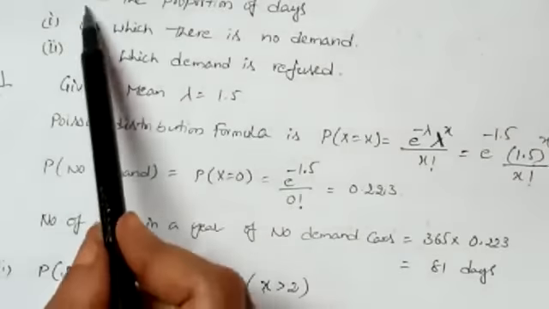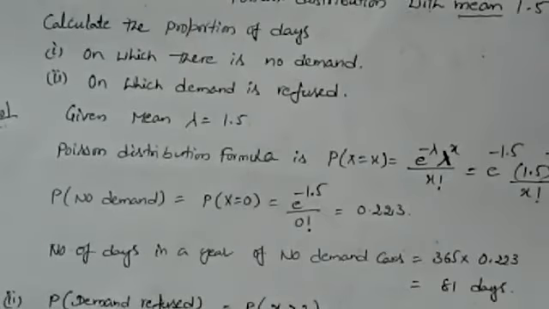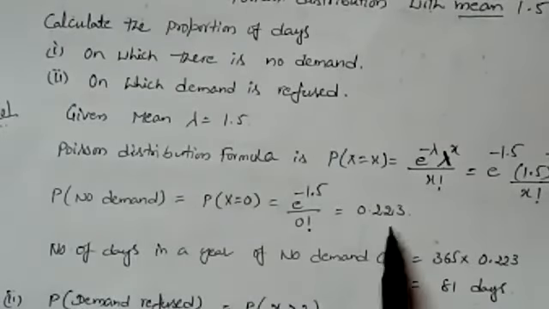But it is given, calculate the proportion of days. So how to calculate the proportion of days when there is no demand of cars per year? So we have to calculate per year. The number of days per year is 365 days. So 365 into probability of no demand value, then you will get the 81 days. This is the first question.